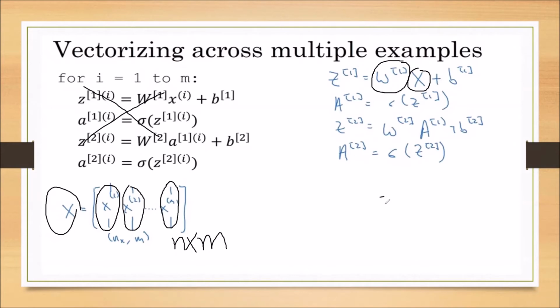If the number of features is 3 and the number of activation units in the first layer is 4, then W is 4 by 3. So we multiply W with X, add B, and this gives Z1. Remember the difference from what we learned previously: at that time we had not used this capital X. Now we are vectorizing, and this capital X consists of all features of all training samples.